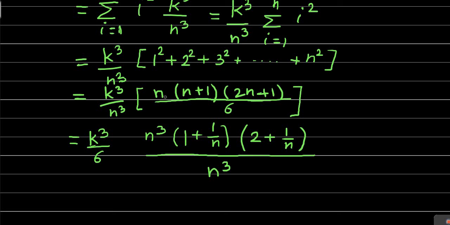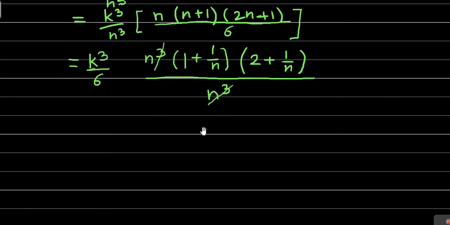Therefore in the numerator we got n into n into n, that is n cube, into the n plus 1. If we take n common, the remaining will be 1 plus 1 by n, and from 2n plus 1 if we take n common, the remaining will be 2 plus 1 by n. And in the denominator we have this n cube as it is. Now this n cube will get cancelled with this n cube, and we are left with only k cube by 6 into 1 plus 1 by n into 2 plus 1 by n.